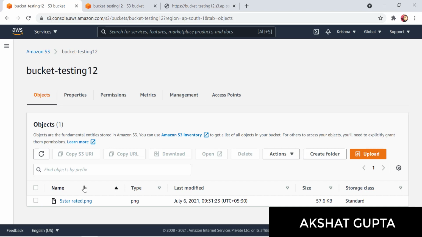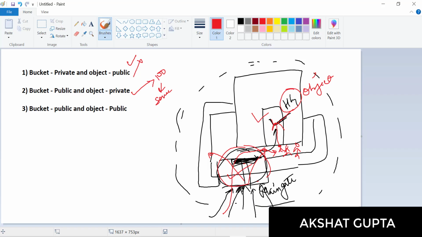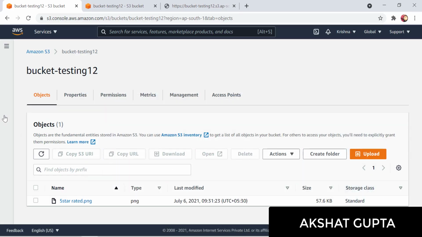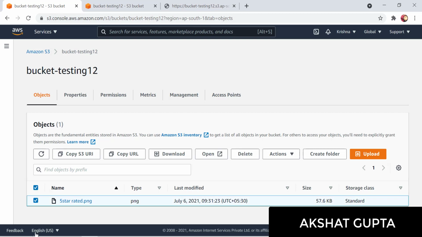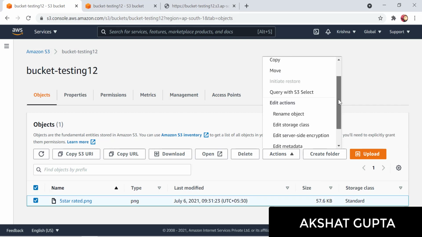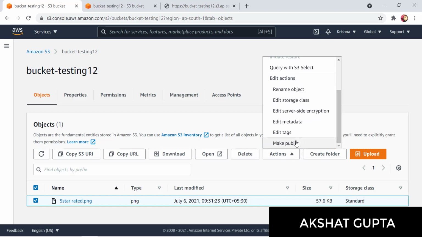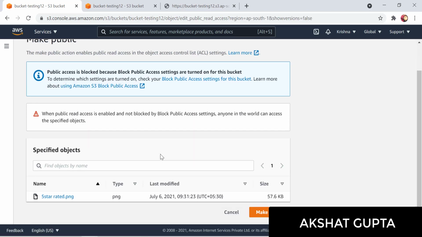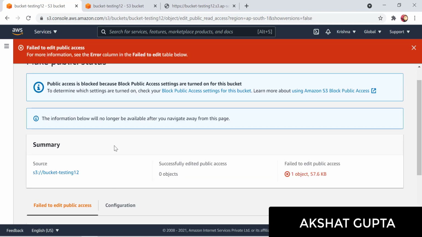The first case is that our bucket is private, and we will try to make this object public. To make our object public, just select your object and go to Actions. When you scroll down, you will find Make public. Just click here. Now you will find an error. Yeah, here is the error.